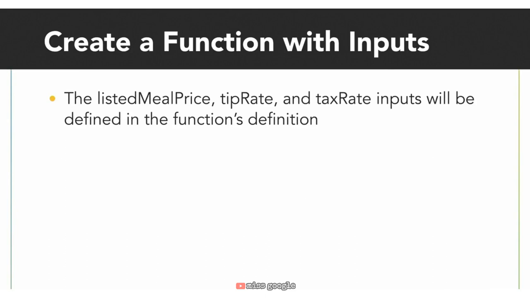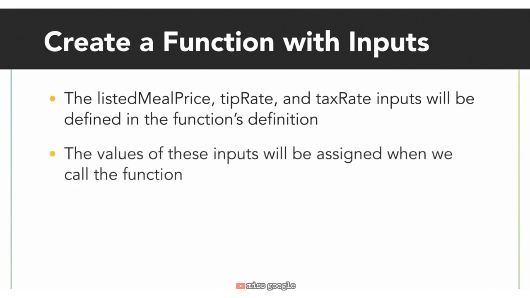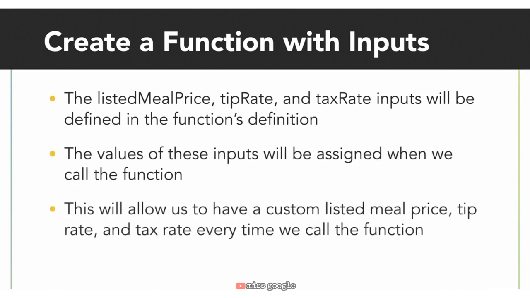The listed meal price, tip rate, and tax rate inputs will be defined in the function's definition, but the values of these inputs will be assigned when we use the function or call the function. Let's try implementing this in Java.